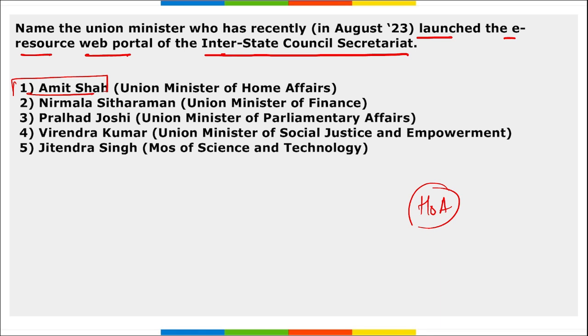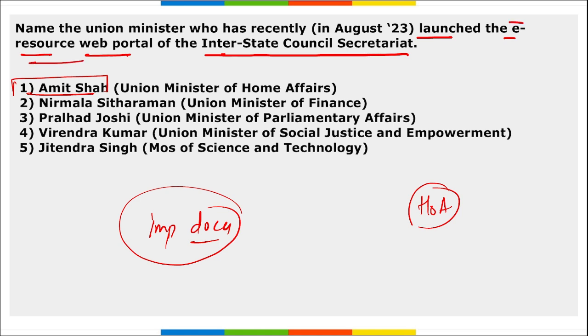This portal will function for the zonal councils. Correct? This will enable the functions of the zonal councils, and this portal is basically a repository of important documents like the minutes and agenda of the meetings of the interstate council. This will be used by various central ministries, their departments, central government, union territories for their policy intervention. This is your e-resource web portal of interstate council secretariat launched by Amit Shah.